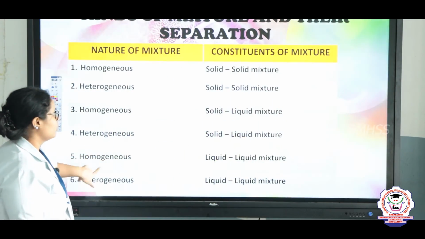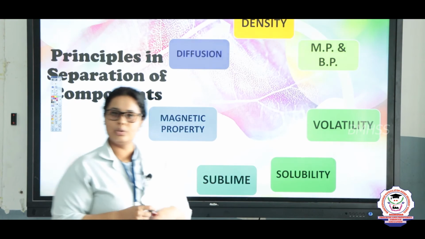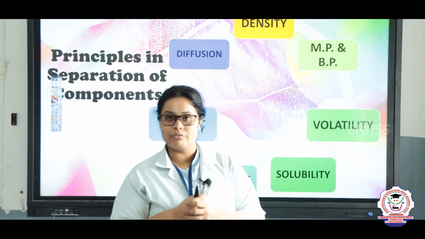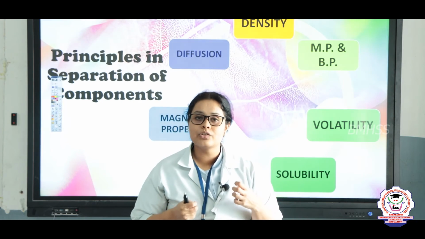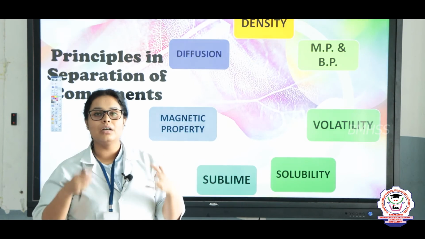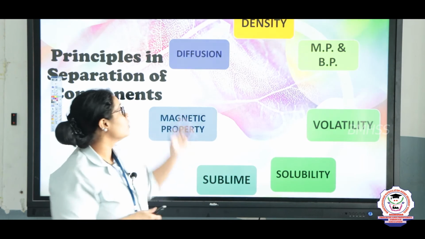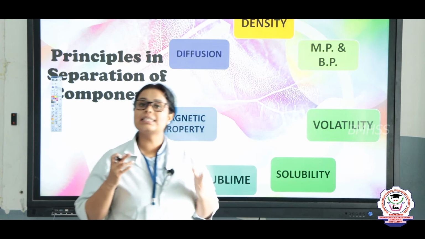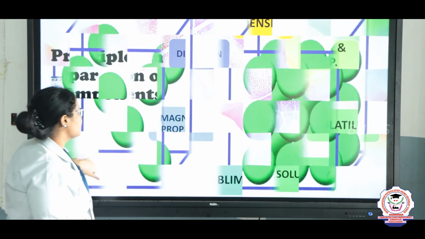Now see here children. I told you that we are going to talk about separation, right? So how will we do the separation? There are main properties according to which we can separate a material or mixture. The first property is density. So children, what is density?